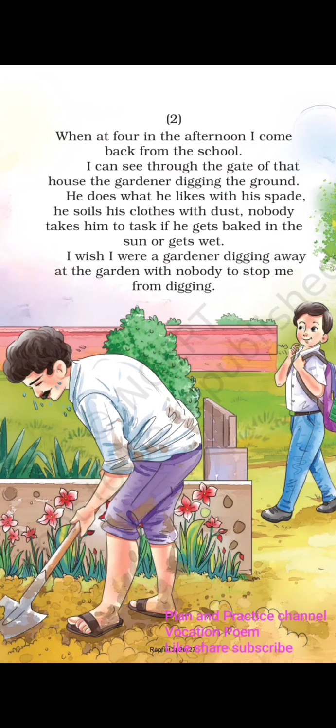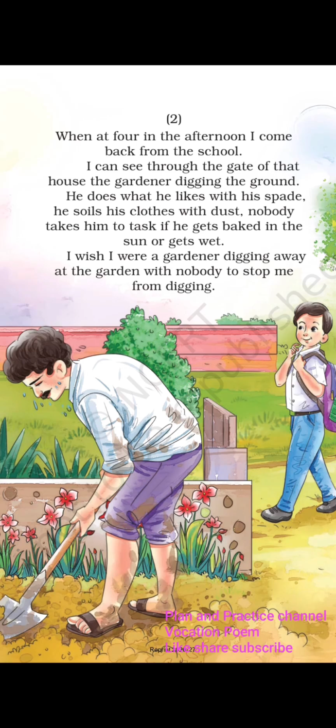So now the boy sees the gardener. He does not like to be sitting idle at home and studying. Now he wants to be like the gardener. The gardener, what does he do? He does what he likes with the spade. So nobody will question the gardener. He will have a spade. A spade is an instrument with which the gardener takes some mud and digs the hole, all that he does.